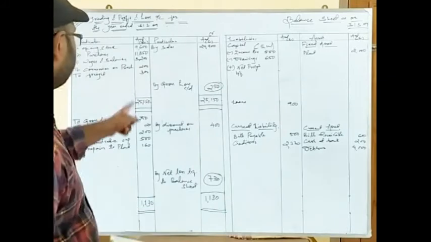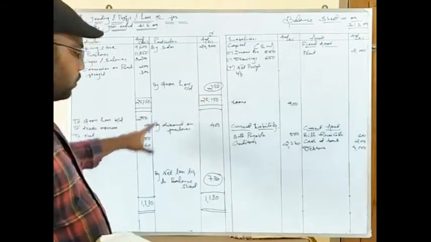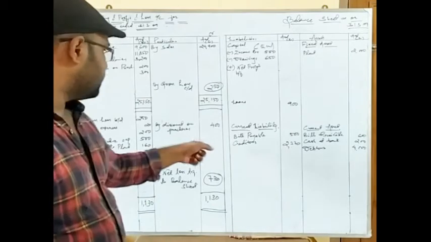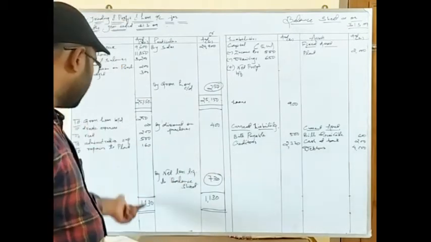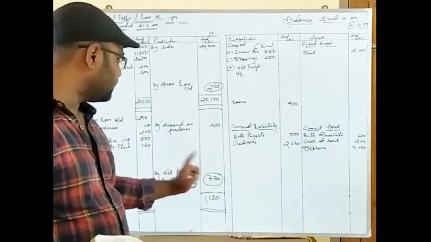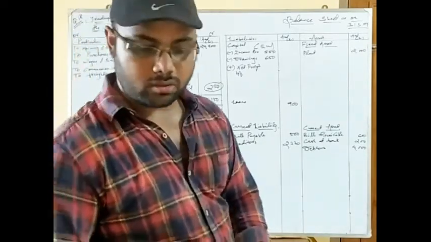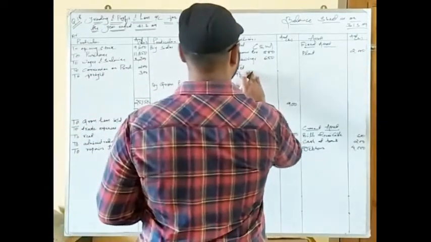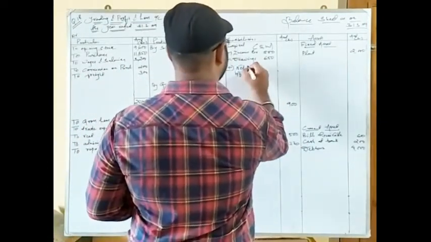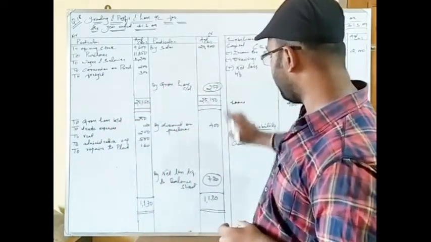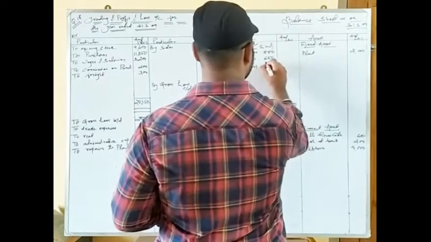Okay, so the gross loss that we got is 250. We have made calculation, and the debit side of the profit and loss account is also higher than the credit side of the profit and loss account. So we got here total 1130. So subtracting this indirect income, we got 730 as the net loss. Now the net loss is to be put in the capital. Okay. So net loss brought forward. See, so net loss brought forward is 730 rupees.